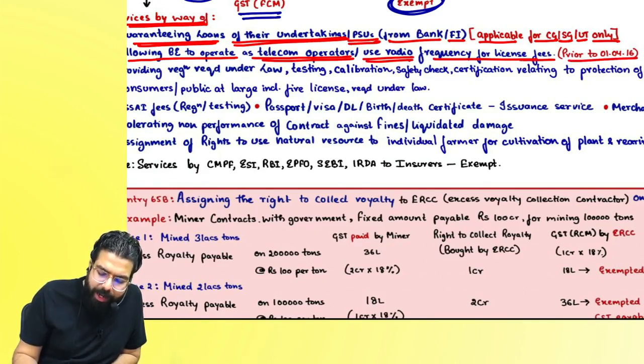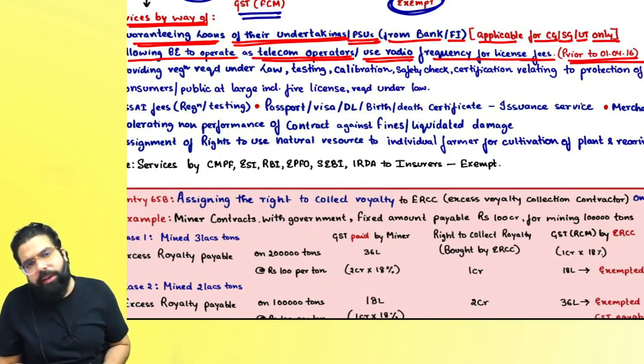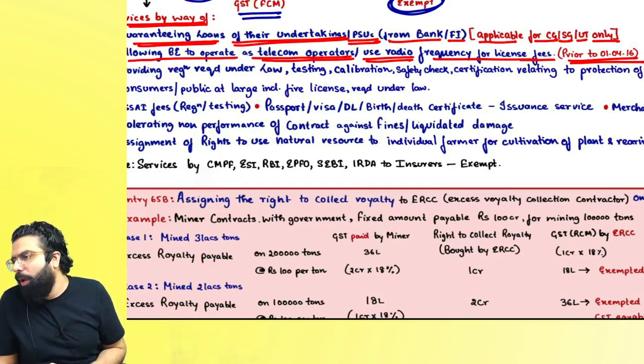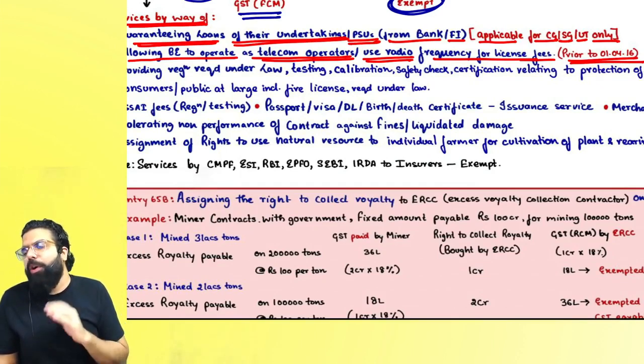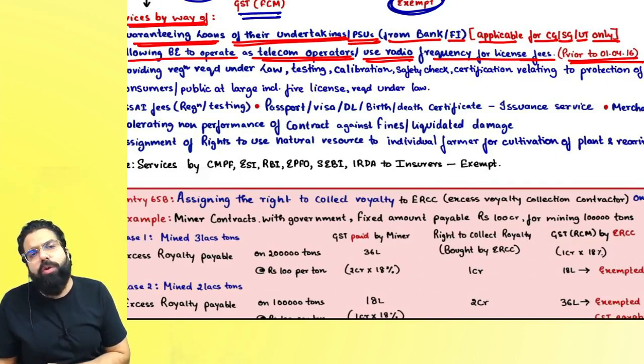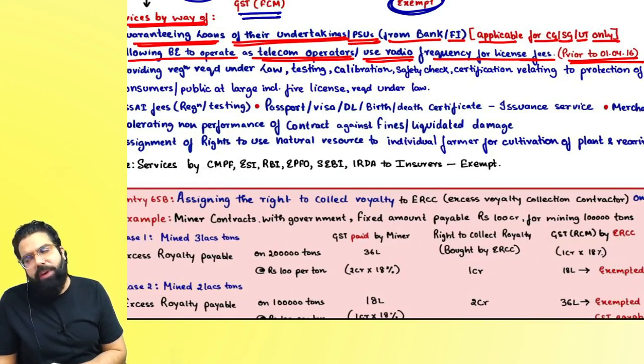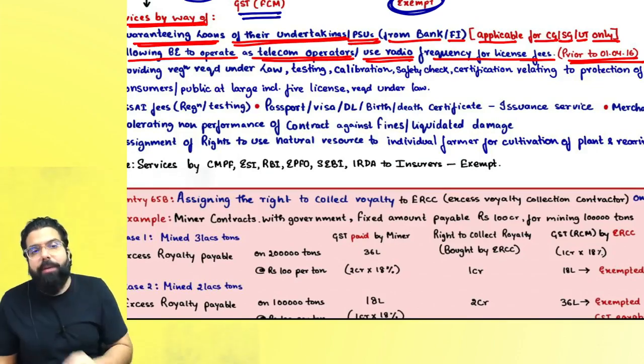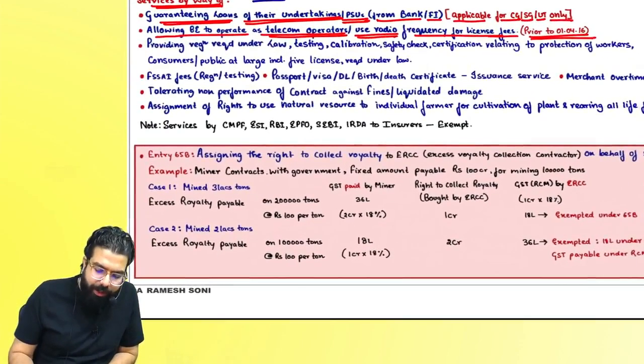Then if the government is allowing business entities to operate as telecom operator or use radio frequency for license fees prior to 1/4/2016, these are for prior agreements which are there before 1/4/2016. On allowing business entities to operate as telecom operators or use radio frequency, whatever amount is being charged by the government, GST will not come. But these are for old agreements which are prior to 1/4/2016.